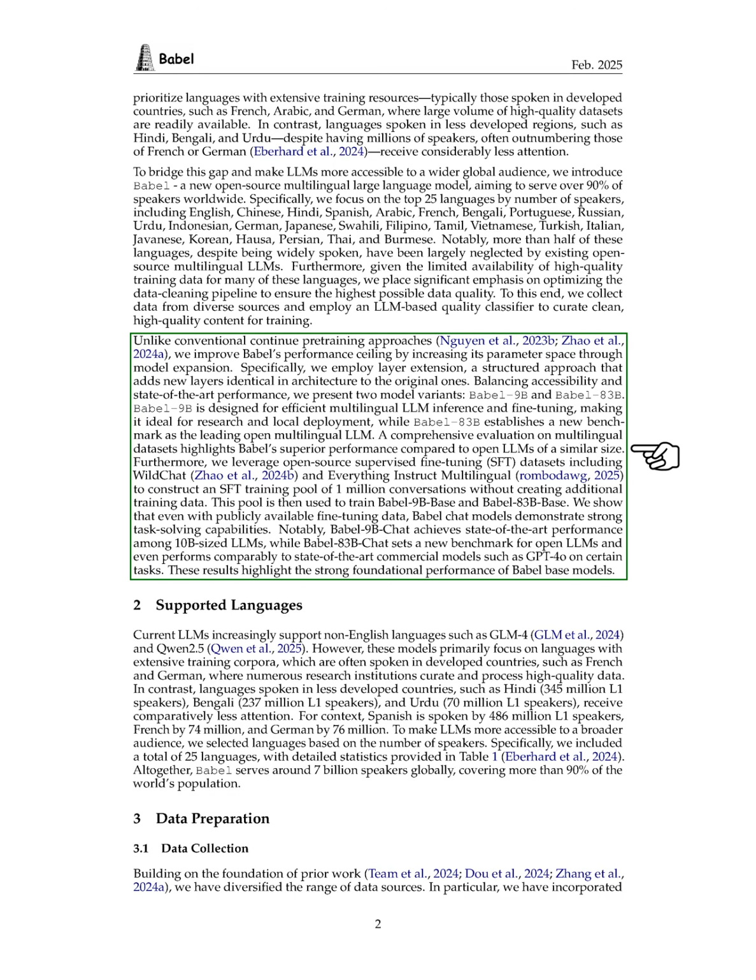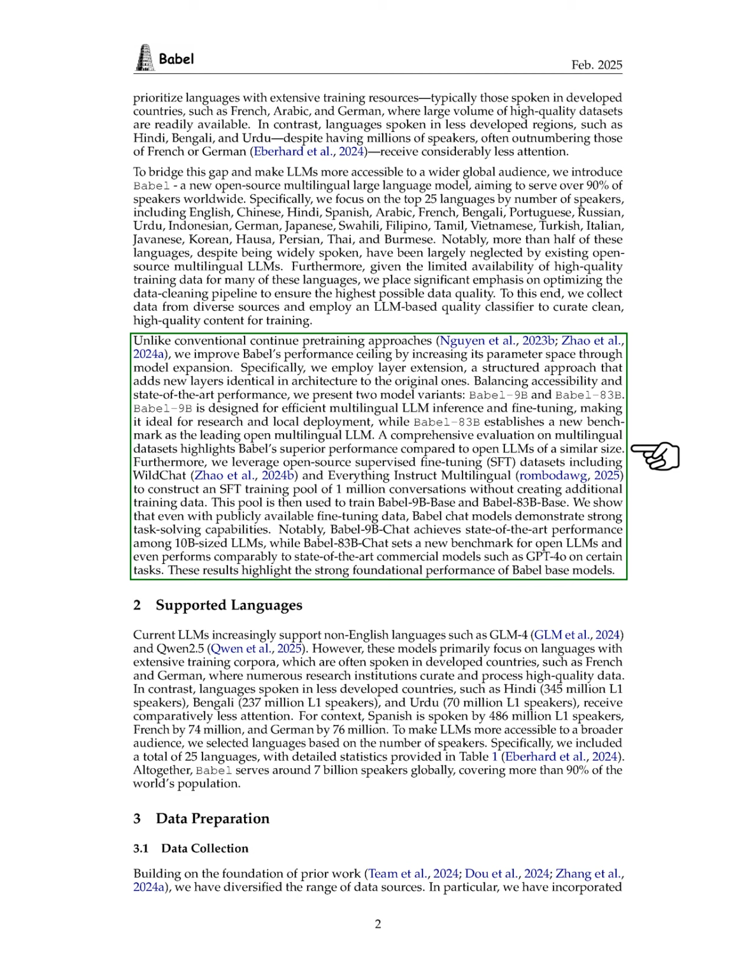We present two versions of Babel, Babel 9b, which is efficient for multilingual inference and fine-tuning, and Babel 83b, which sets a new standard for open multilingual LLMs. Our evaluations on multilingual datasets show that Babel outperforms other open LLMs of similar size. We also utilize open-source supervised fine-tuning datasets, like WildChat and Everything Instruct Multilingual, to create a training pool of 1 million conversations without generating extra training data.